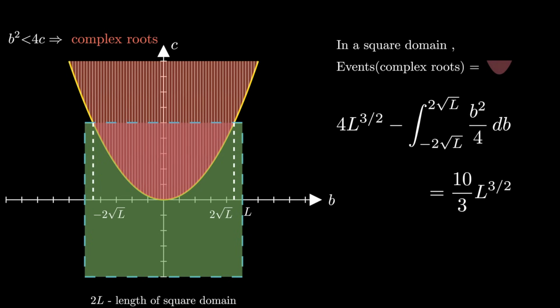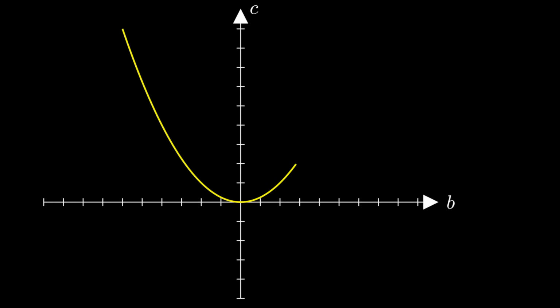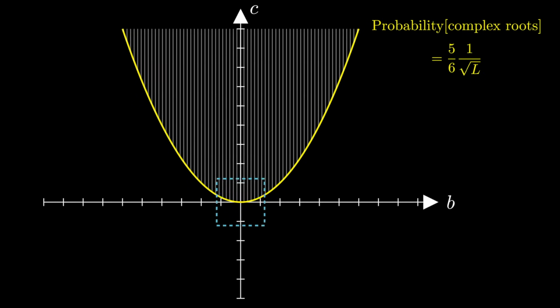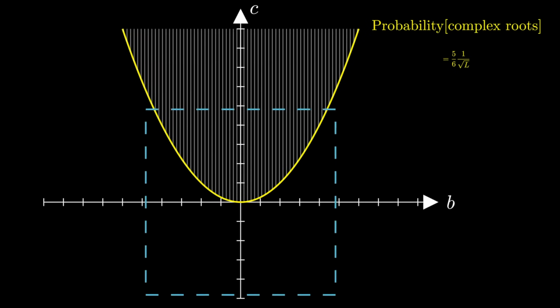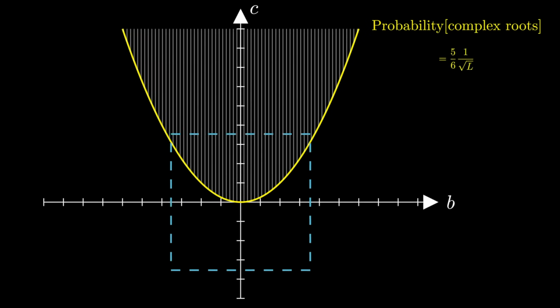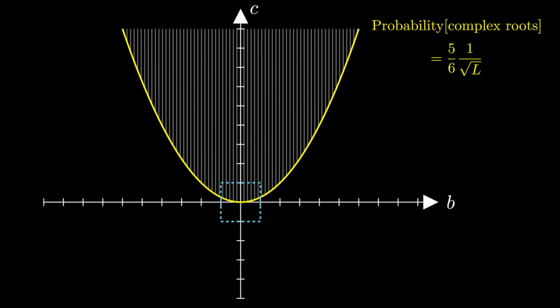The probability of having complex roots is then given by this value. Interesting. As L, the radius of our domain, goes to infinity, this value tends to 0. So the probability of having real roots tends to 1. Isn't it exciting considering that polynomials achieve algebraic closure over complex numbers?